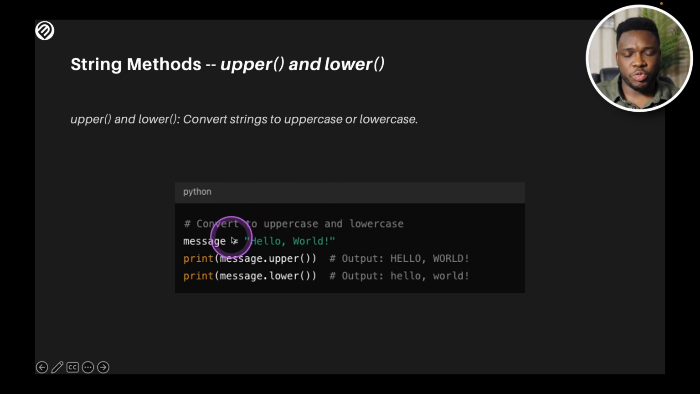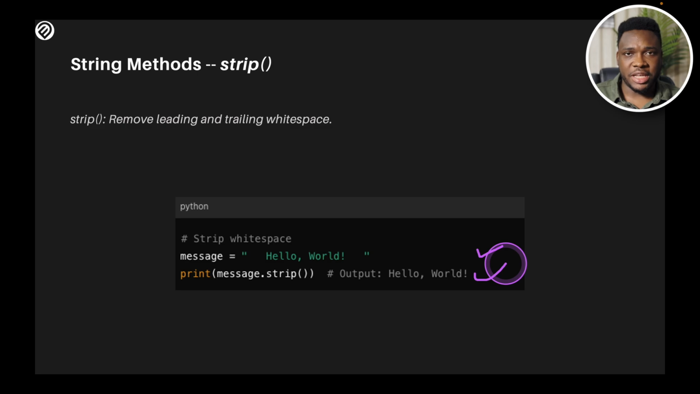Here I have a message. We've been using the example hello world. I could just say I want to print all of the uppercase for hello world, which is something I could have here. I could also say I want the lowercase, and that is easily done using this method. Another method is the strip. What the strip does is it removes leading and trailing white spaces.